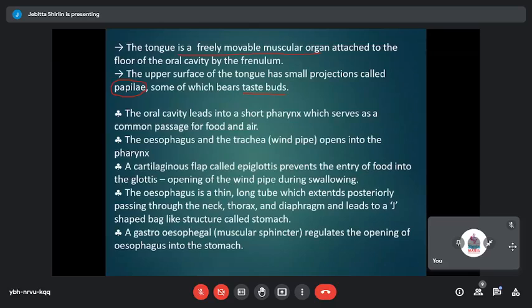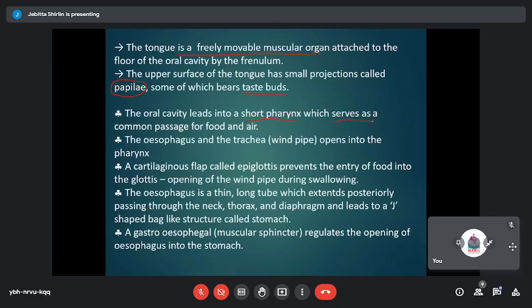And when you look at the oral cavity, after the oral cavity there is a short tubular structure which is called the pharynx. This pharynx seems to be a common passage for both food as well as air. So you see the digestive system is connected with the respiratory system.